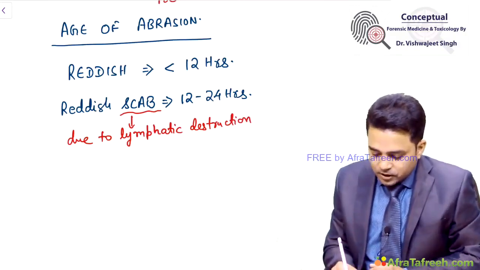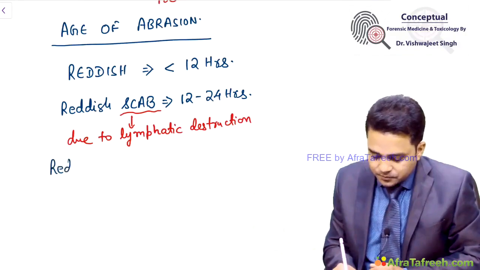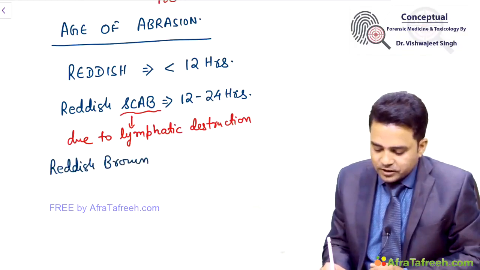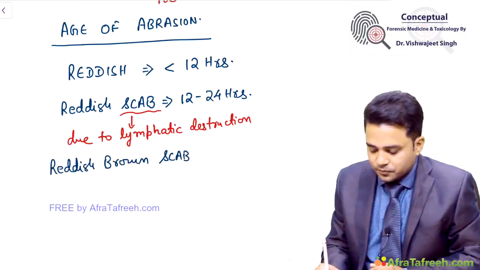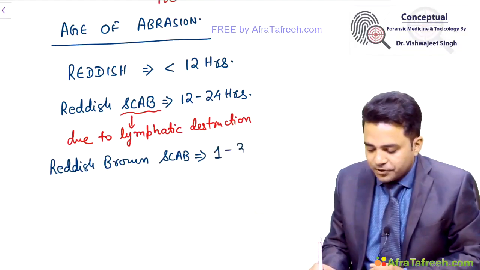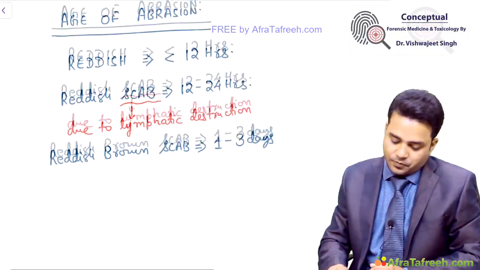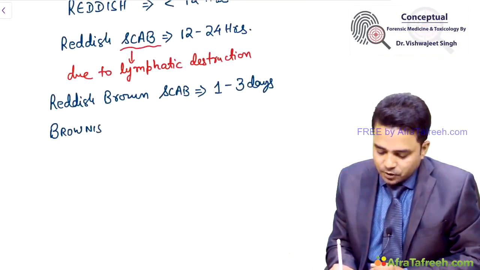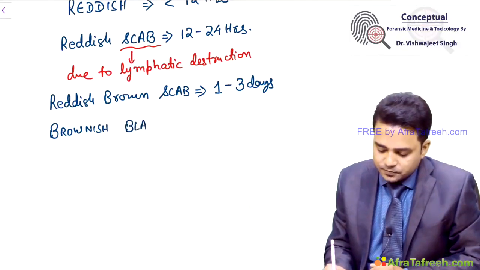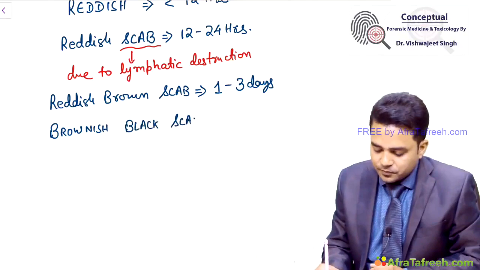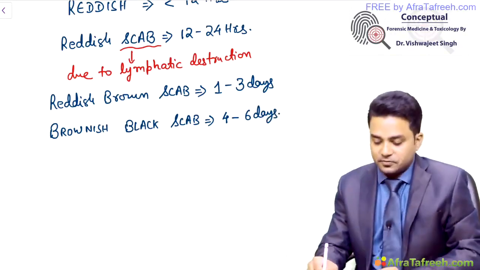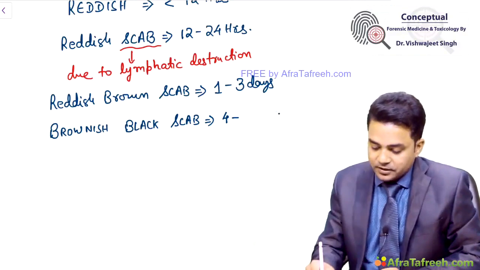After 24 hours, the color becomes reddish brown with a scab. This is seen for a period of 1 to 3 days. Then the color becomes brownish black with a scab. This is seen between 4 to 5 days.